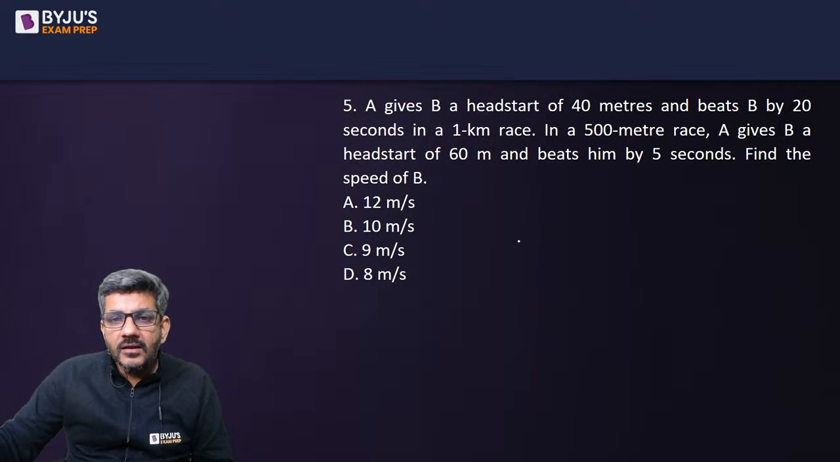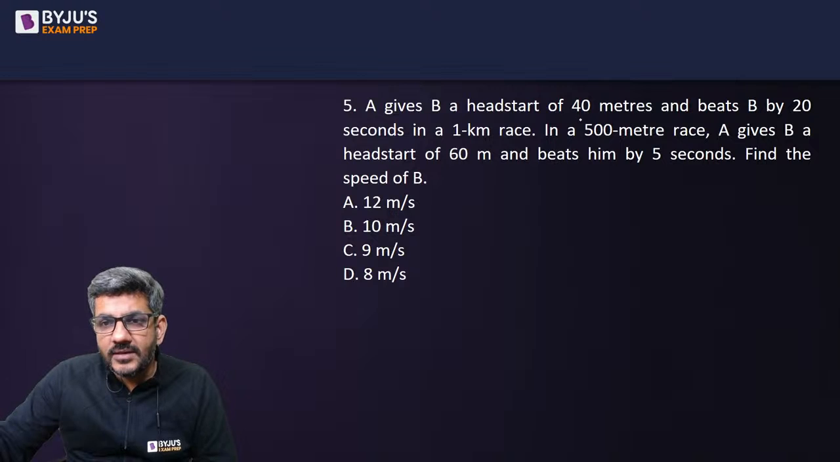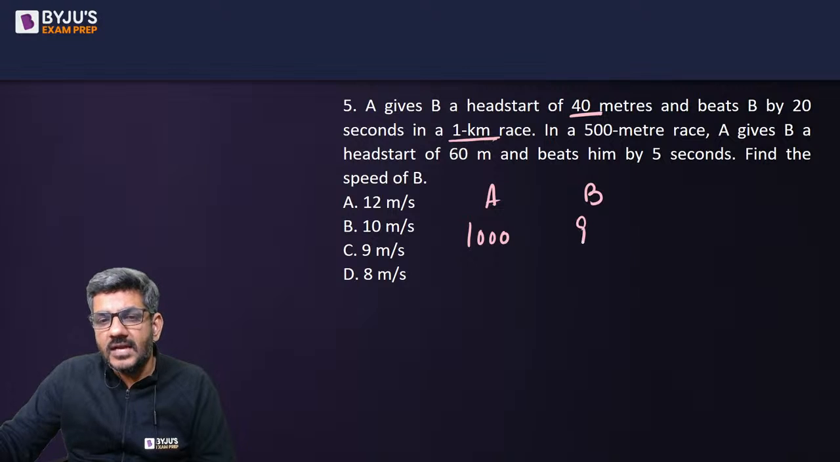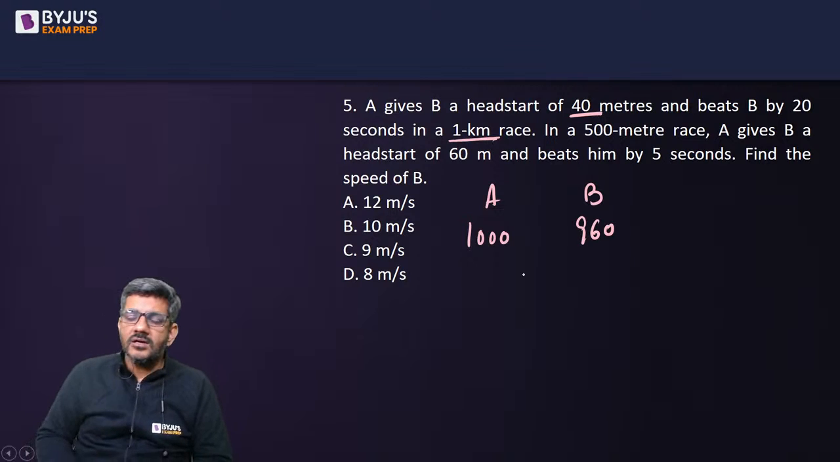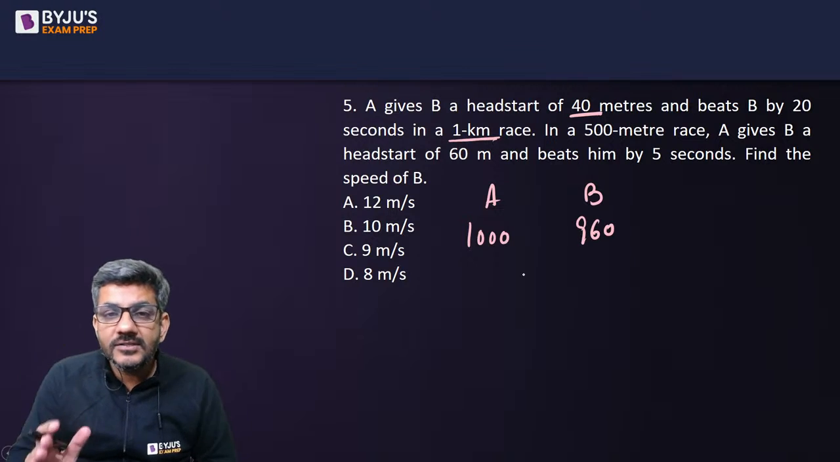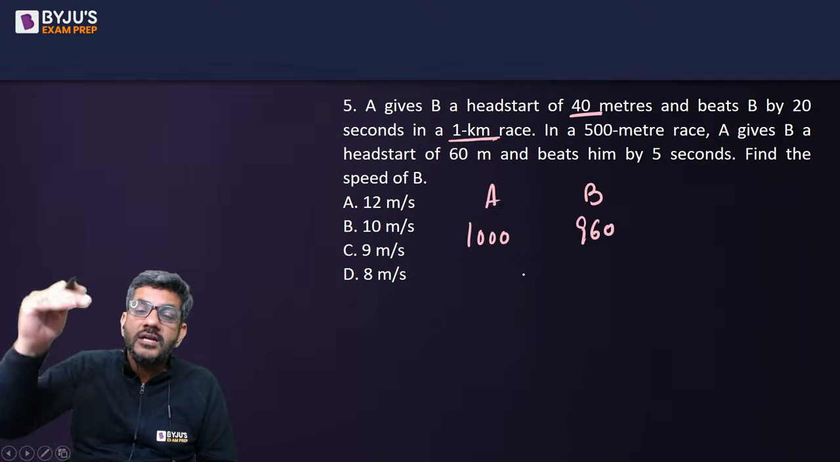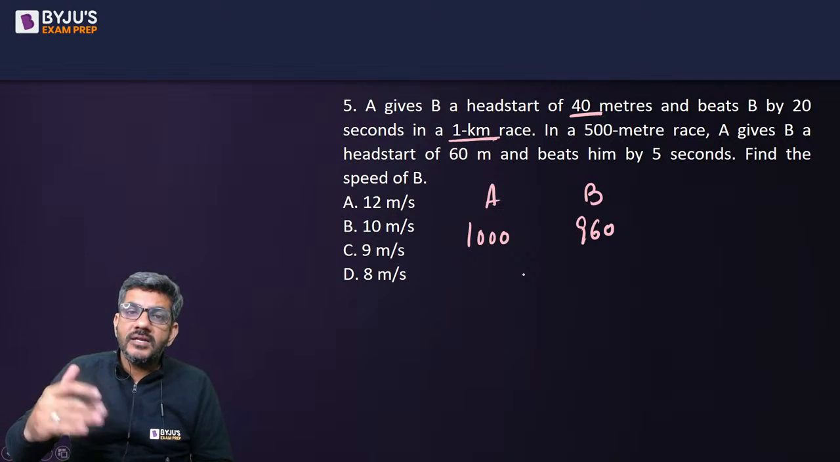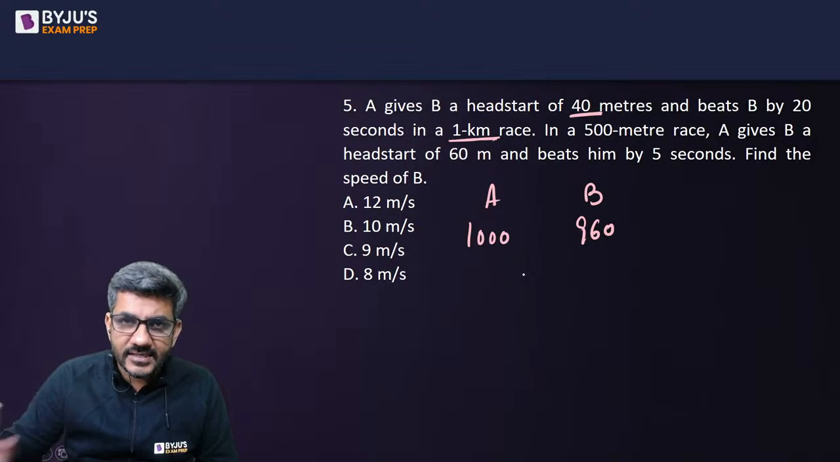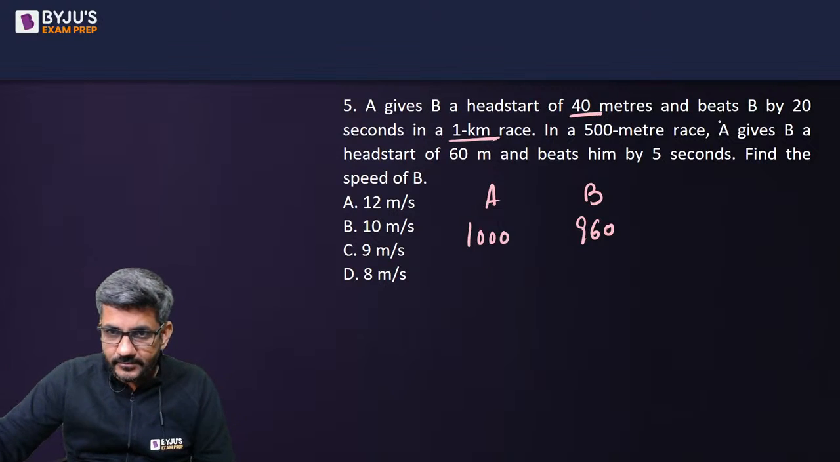Next question. A gives B a head start of 40 meters and beats B by 20 seconds in a 1 kilometer race. What does that mean? If A gives B a head start of 40, that means A covers 1000 meters but B covers 960. A head start means B is asked to run from a point 40 meters ahead. So ultimately, B would be having a race of 960 meters rather than 1000.